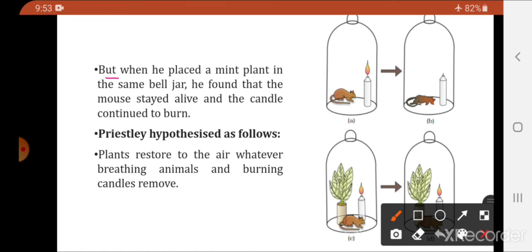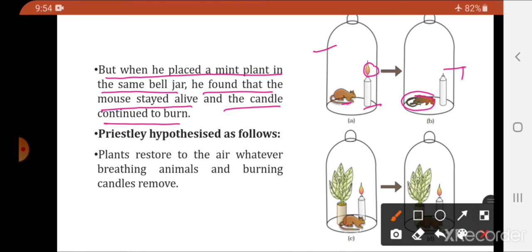But when he placed a mint plant in the same bell jar, he found that the mouse stayed alive and the candle continued to burn. So what did he observe? He observed that the mice stayed alive as well as the candle continued to burn. Look, the first experiment is this closed bell jar which has a living mouse and this burning candle. After some time the mouse suffocated, as well as the candle that was burning got extinguished.